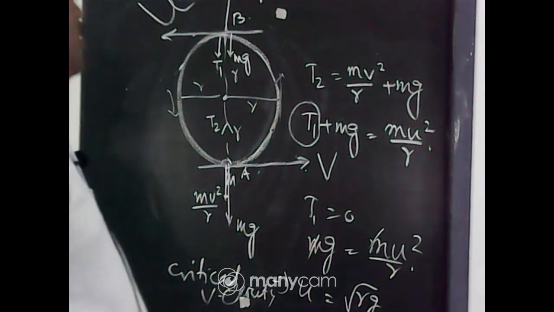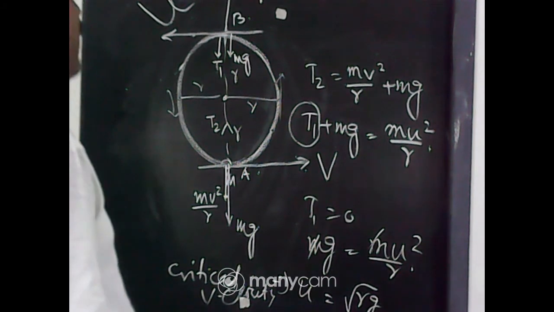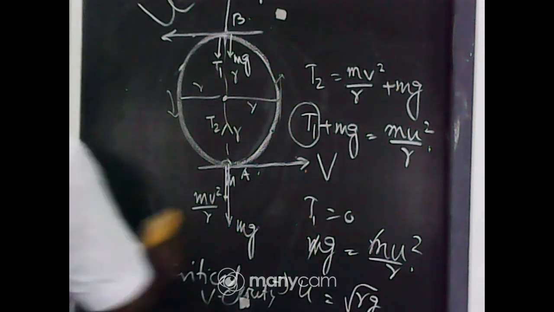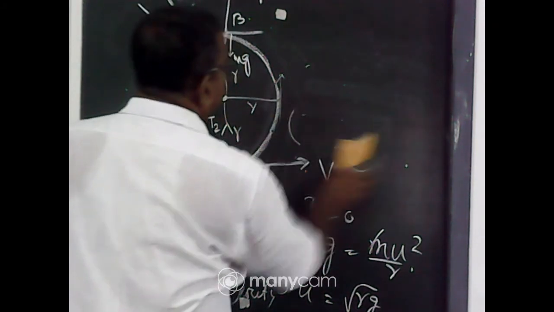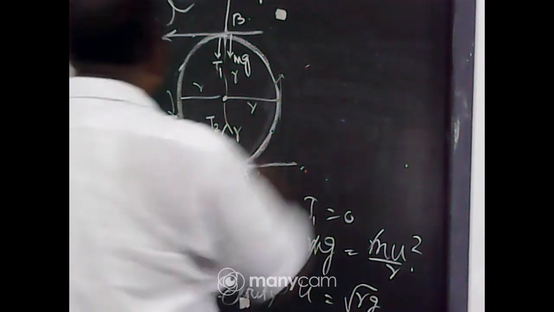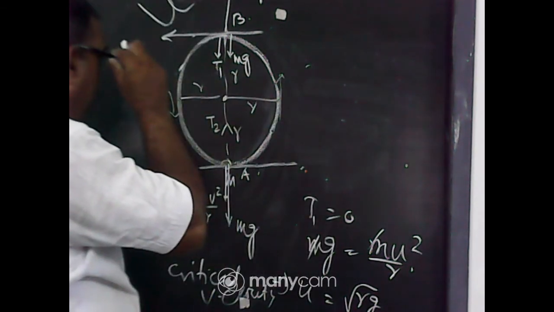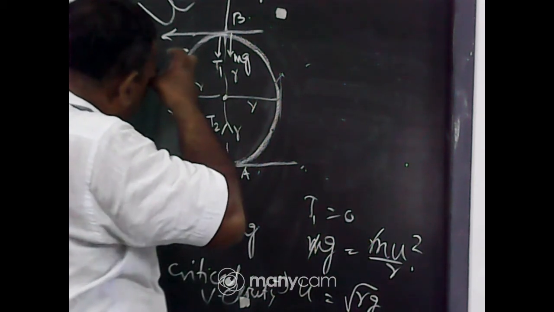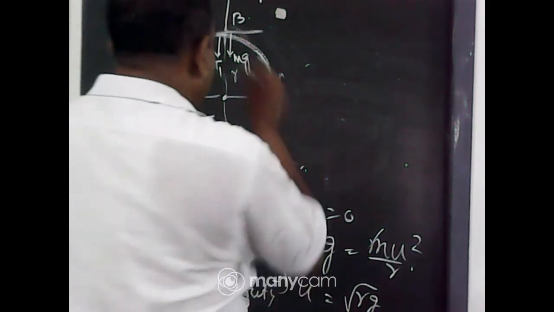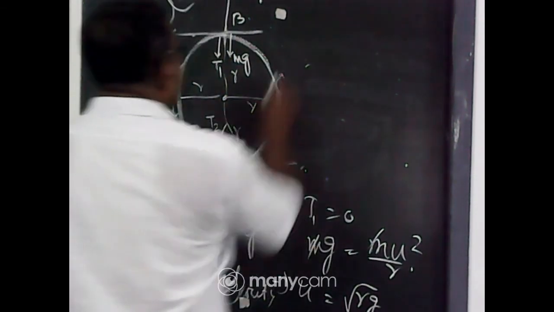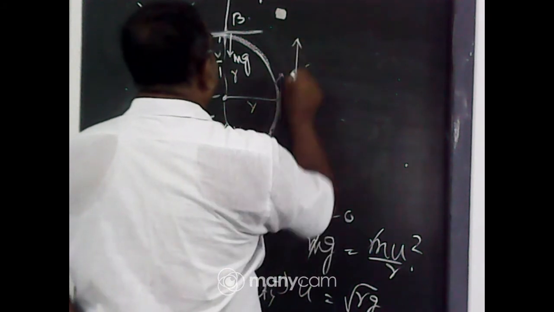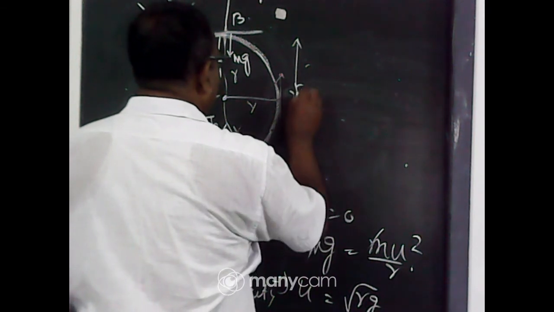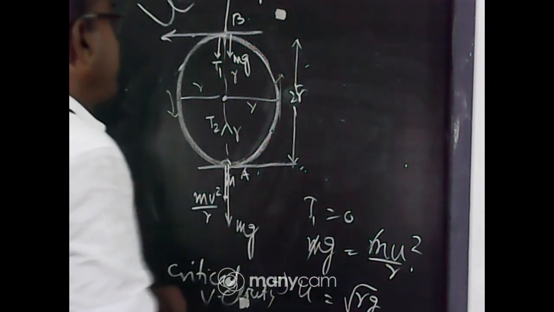So, consider here what will be the value of tension. How can we find it out? So I will also try to derive it and you also see it, what will be the value of u and v. According to the conservation of energy, the total energy at the point A equals the total energy at the point B. So what will be the total energy at the point A? The distance between A and B is 2r, yes or no? Because r is the radius, 2r is the diameter.